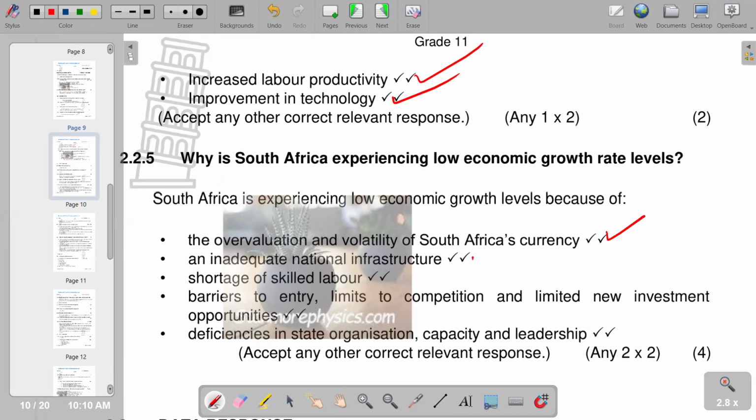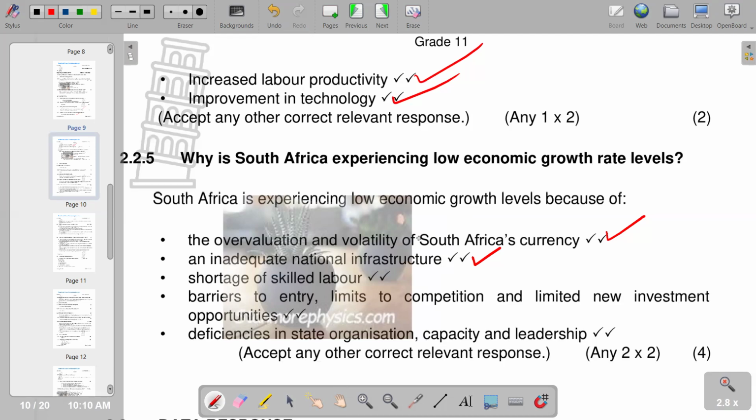Remember, when we have inadequate national infrastructure, it means we've got bad transportation systems, which is going to affect foreign direct investment, whereby foreign investors don't come and open their businesses in our local economy because they see that our infrastructure is not up to scratch. So those are some of the reasons why we can experience a low economic growth rate.